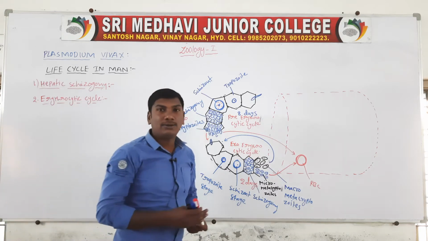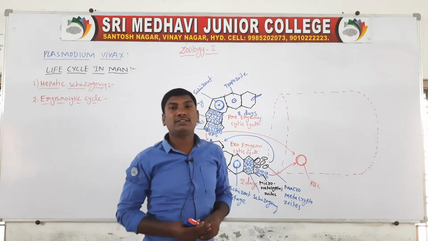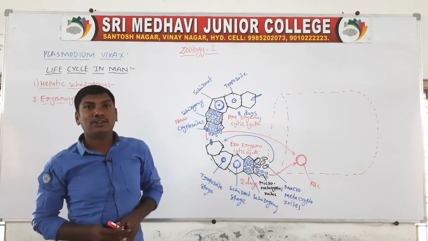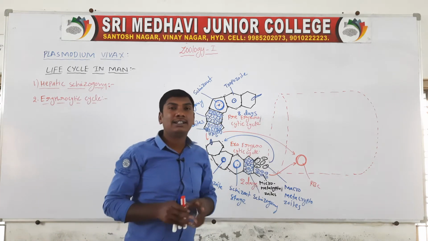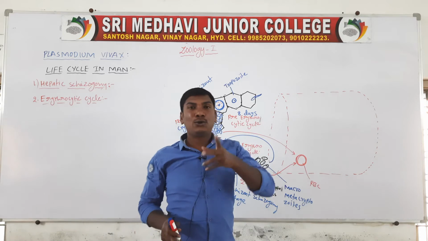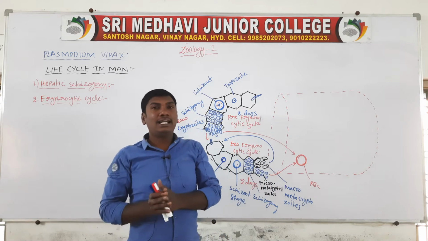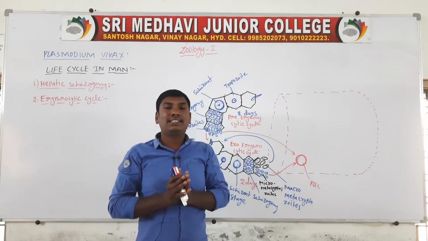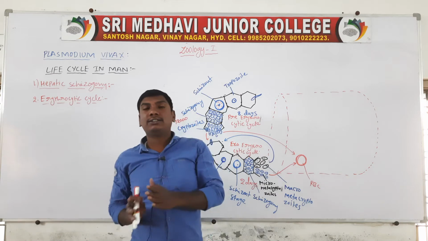Hello everyone. Today we will discuss the Plasmodium vivax life cycle in man. The Plasmodium vivax life cycle in man contains two steps: one is the hepatic schizogony, and the other is the erythrocytic schizogony.